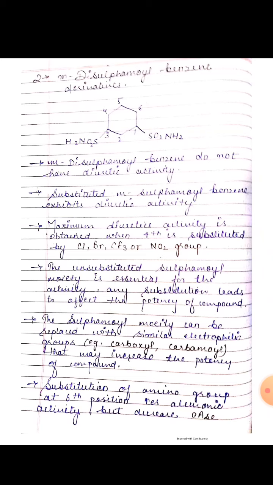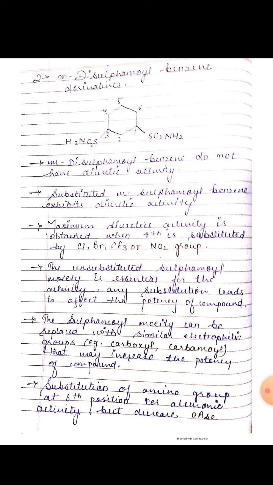This is the basic structure of the meta disulfamoyl benzene derivatives. So, if there is no substitution in this basic structure, meta disulfamoyl benzene does not have diuretic activity. Substituted meta sulfamoyl benzene exhibits diuretic activity. Next point is the maximum diuretic activity is obtained when the fourth position is substituted by chlorine, bromine, CF3 or NO2 group.